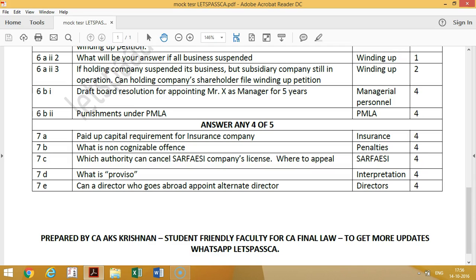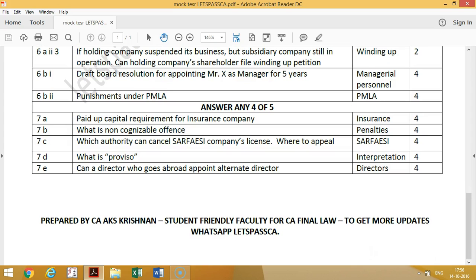And next question is from Sarfaesi. Which authority can cancel the license of Sarfaesi? Where to appeal? So this is RBI. RBI will cancel the Sarfaesi license. Then we are going for interpretation of statute. Interpretation of statute. Proviso they have asked. What is proviso? Then last question from directors.